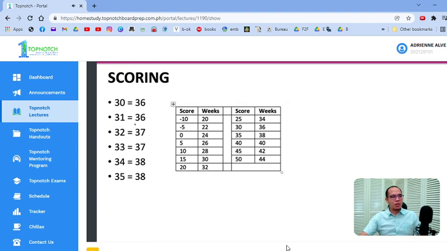So 30 is 36, 31 is 36, 32 is 37, 37, 30. So mas madali. So this is what we do. Okay? And a lot of institutions use this as well. Yung mga 36 to 37, yun yung medyo nakakalito. What they do, I think, is, I'm not sure what they do. I think they assign 32 to 33 as 37.